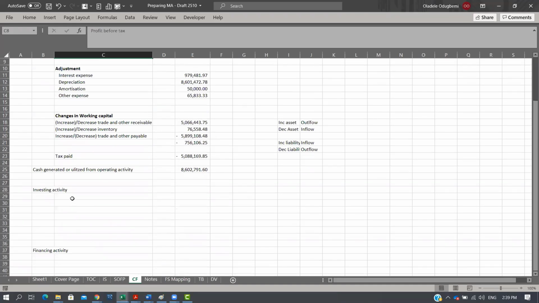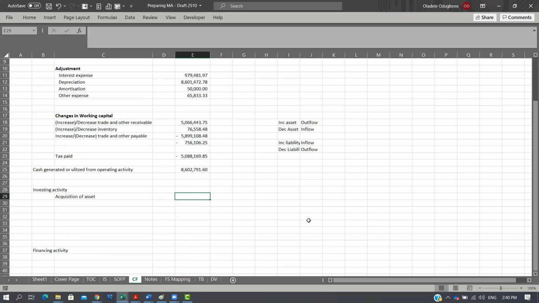Now, in investing activity, typical things that come in investing activities: acquisition of assets, yeah. So acquisition of assets, we need just to pay attention. Typically, if we had created a fixed asset movement schedule, what we just typically do is link it to where our acquisition of assets is, right?